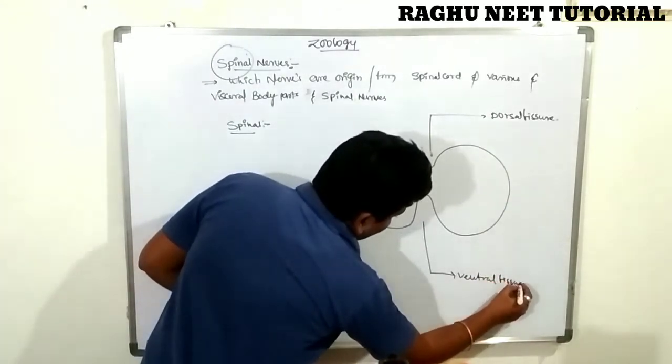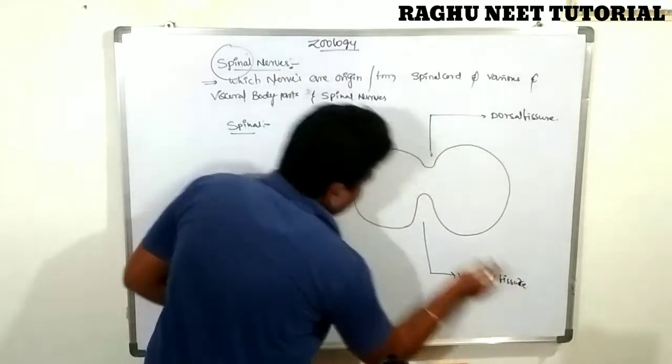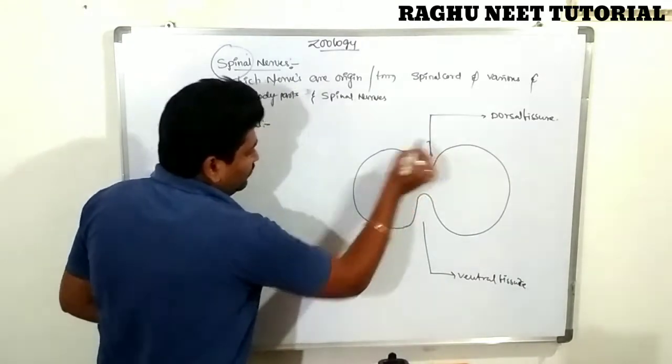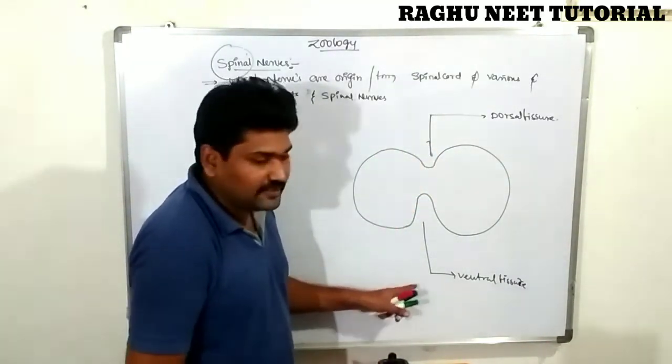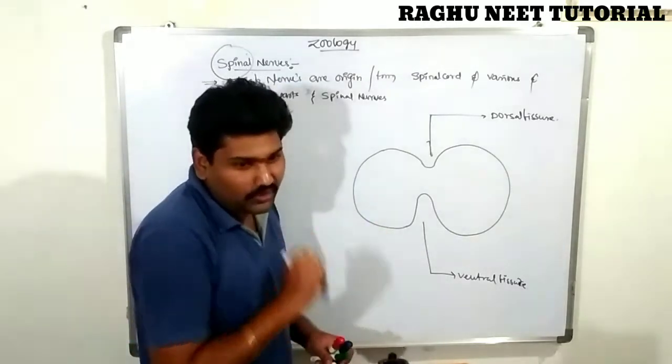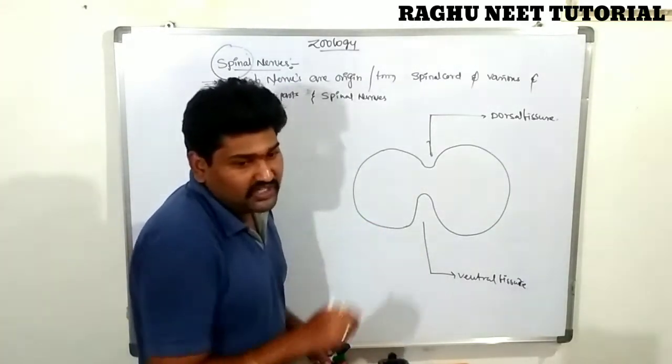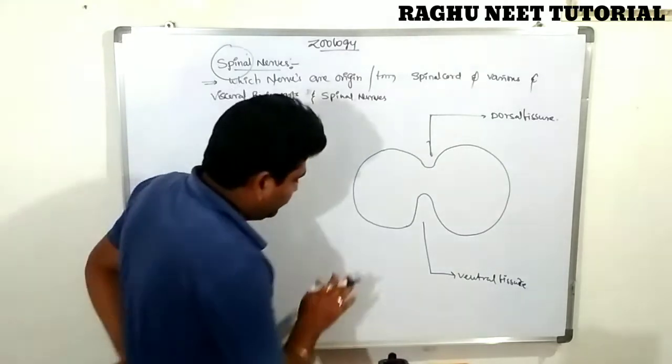Listen carefully. Compare these two fissures. The ventral fissure shows a long, very deep depression inside the spinal region.